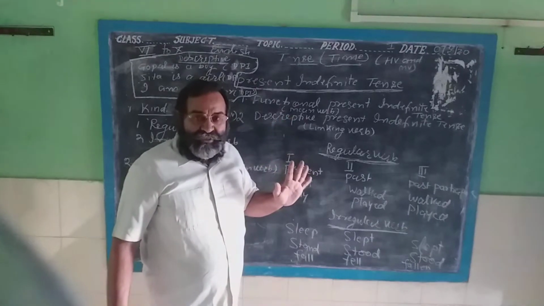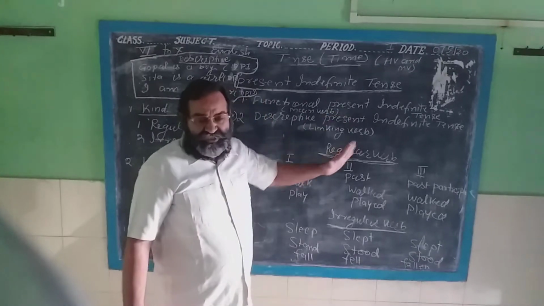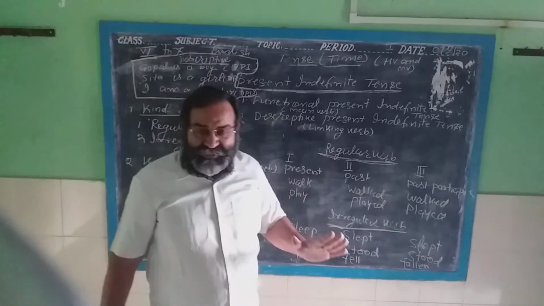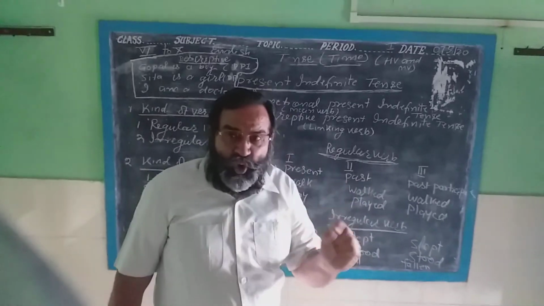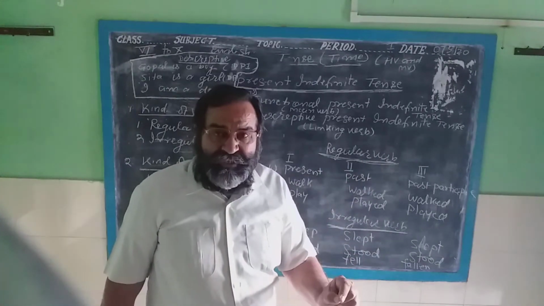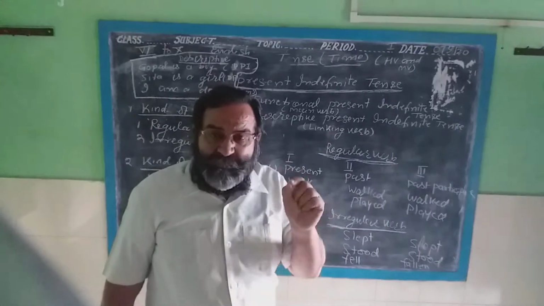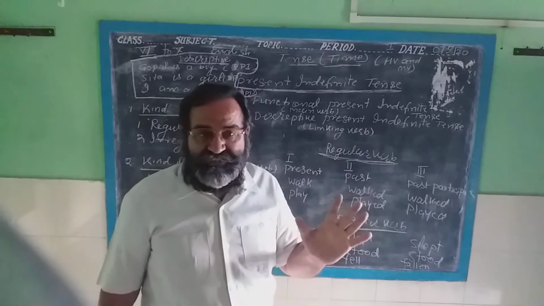That is called functional present indefinite tense. I want to say that the main role will be of the main verb in a functional present indefinite tense.